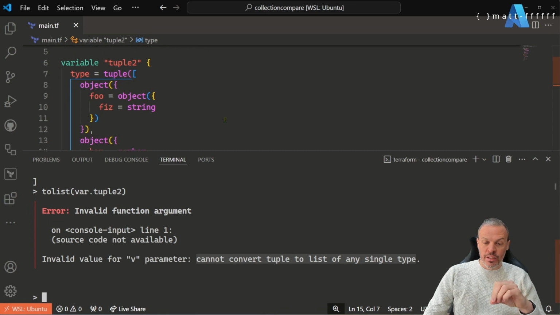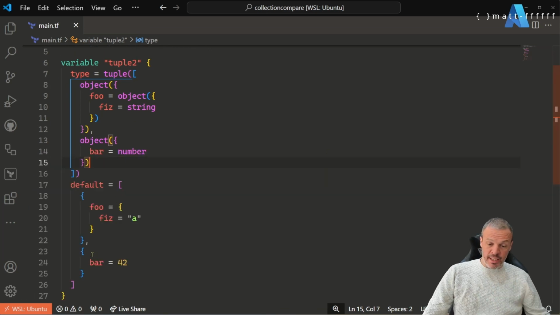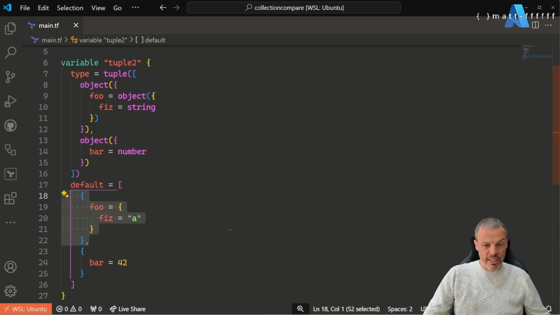That means that this and this have to be the same type for it to be a valid list, and they can't be implicitly converted in a way that satisfies that. So you do watch out for that. Golden rule, I guess, is to try and add toList, toSet, toMap type functions inside your locals to be as explicit as you can with the types that Terraform is using, because otherwise you might run into this stuff behind the scenes.